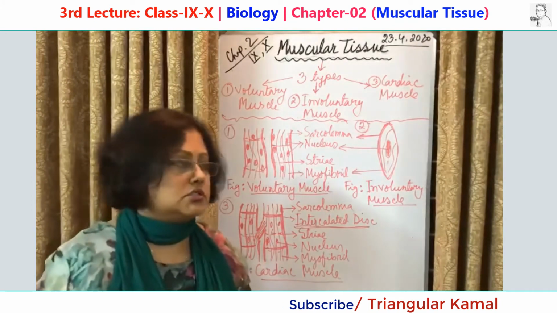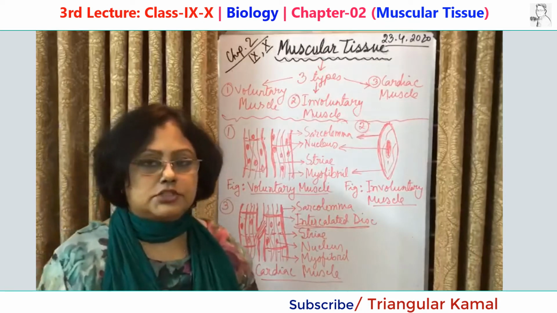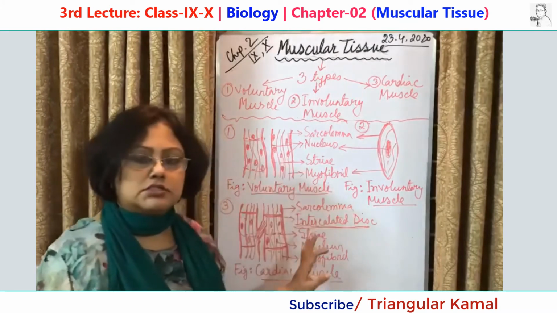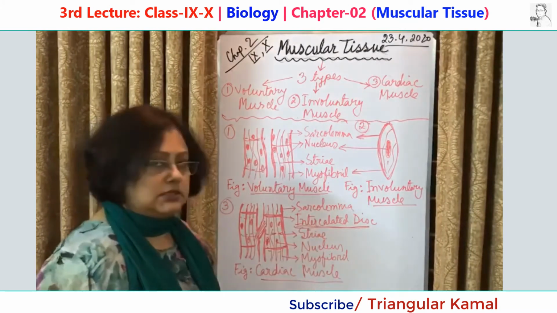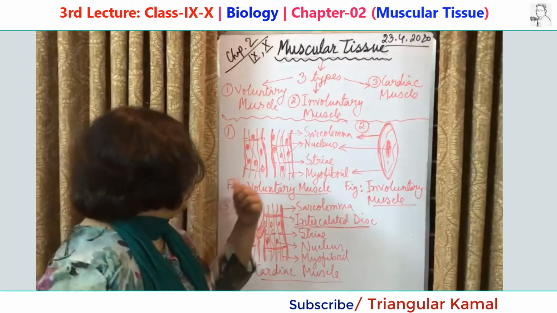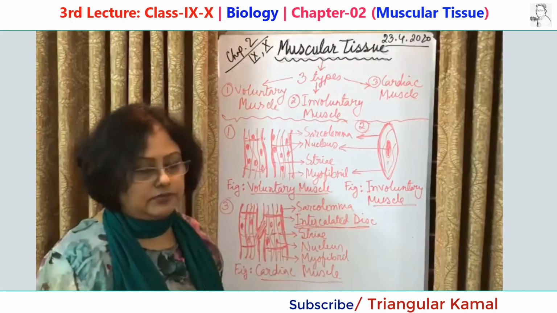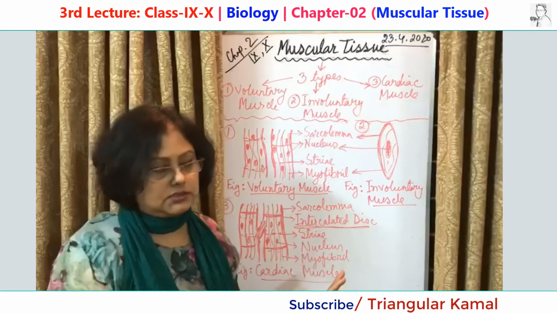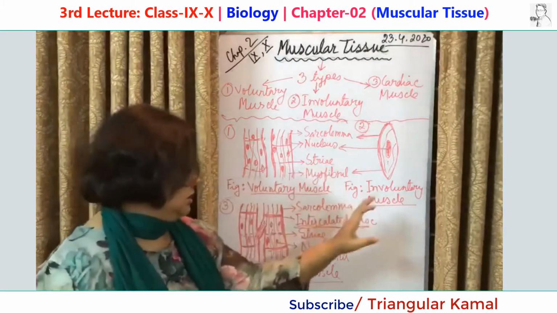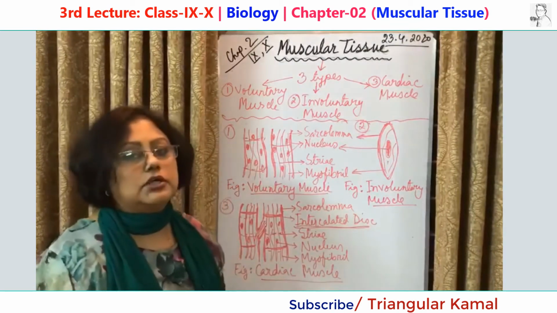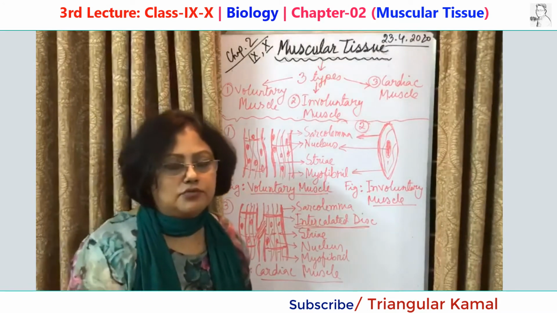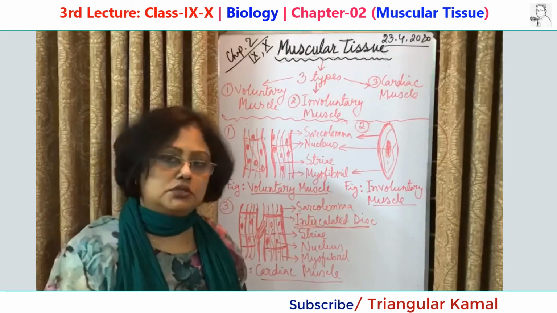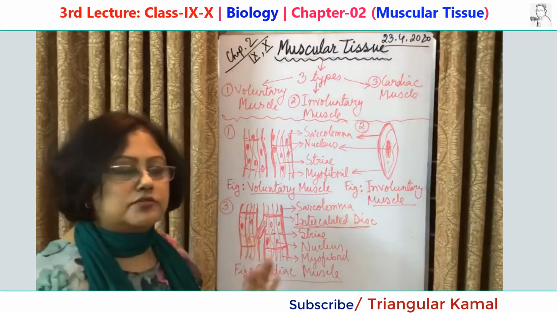Let's talk about their features, and some of the common features I already discussed at the beginning of the video. Those were origin: all these tissues originate from the mesoderm of the embryo. Another common feature is the myofibril, a filamentous fiber-like structure present in all of them. Another is the sarcolemma, the extensible membrane present all around the tissues in all of them. And another common feature is matrix. Matrix is a fluid substance that is not present in any of them. If it is present, then it is not noticeable. So these are the common features.